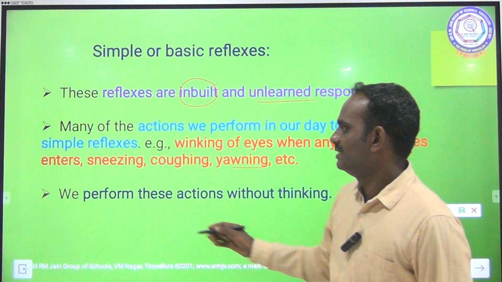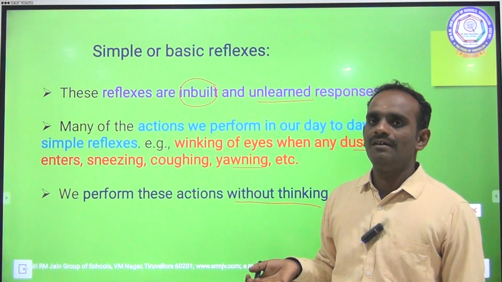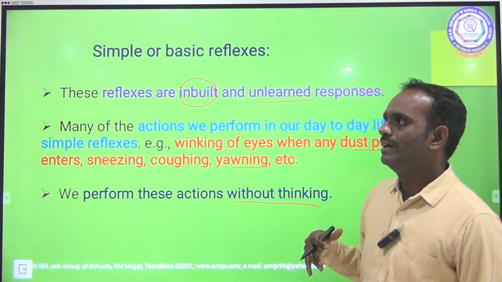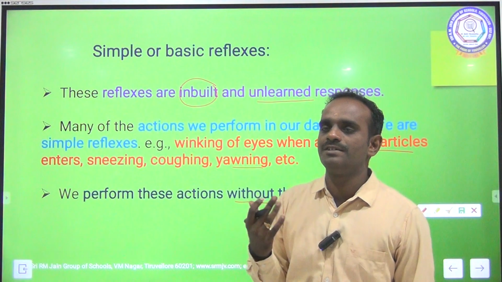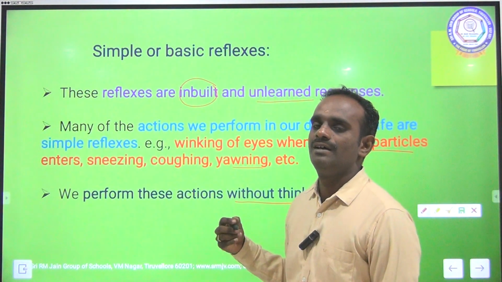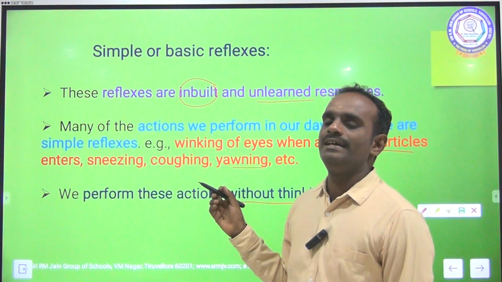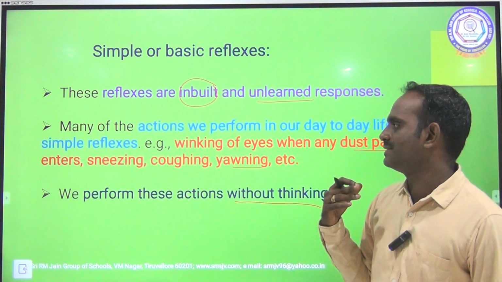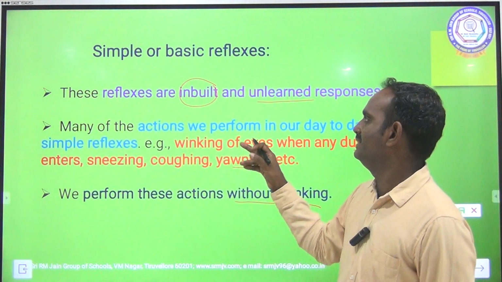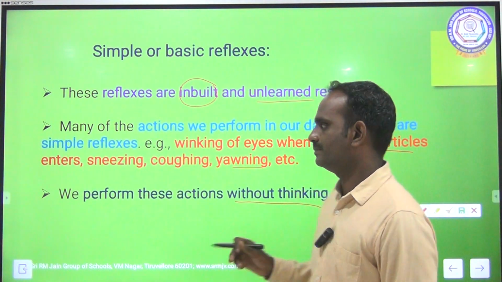Clear? Next, we perform these actions without any thinking. I am not thinking about the sneezing. Suddenly, if dust particles enter, sneezing takes place. So all these actions are performed without any thinking. What are the actions? Wrinkling of eyes when any dust particles enter, sneezing, coughing, yawning, etc. All these are inbuilt and unlearned reflexes. Unlearned response. Clear?